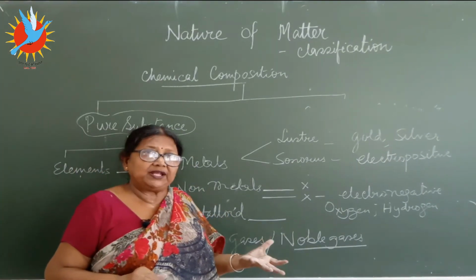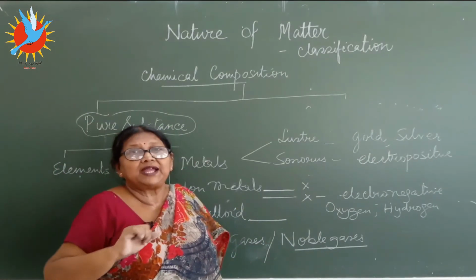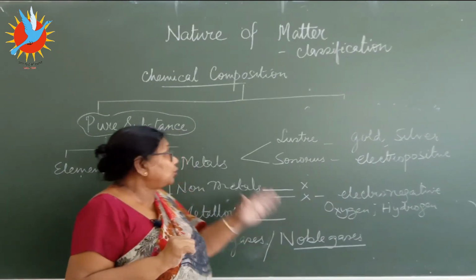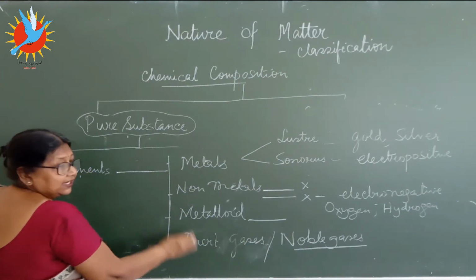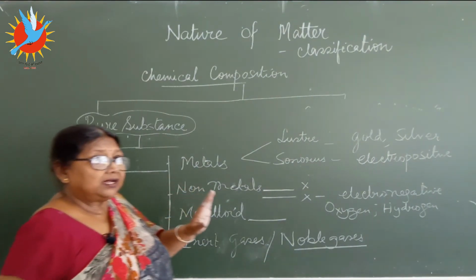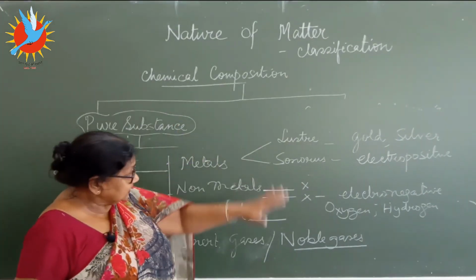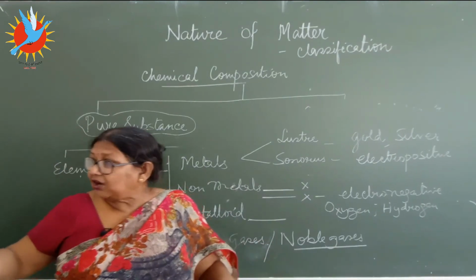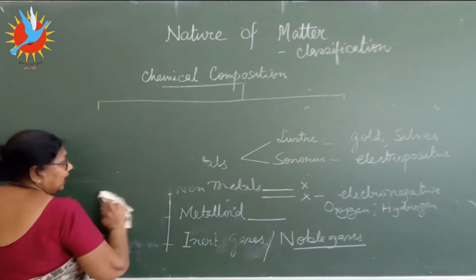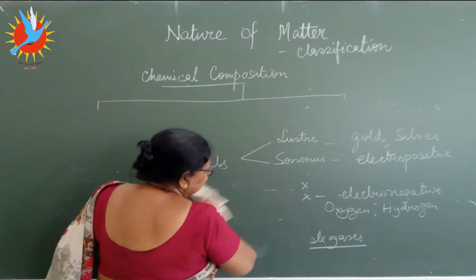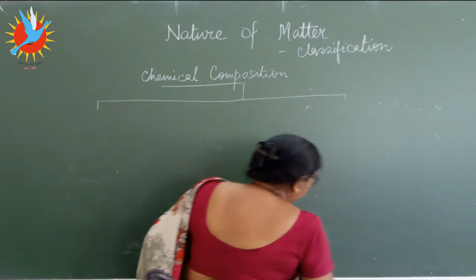Helium gas is a noble gas. Clear? Neon, the gas which is filled in your neon lights, the tube lights, is also like that. So there are 4 parts of elements: metals, non-metals, metalloids and inert gases. Now I'll be sending you the theory parts to remember, and along with the points we have discussed, I'll be sending you a chart. You have to learn that by heart. The chart has the names of the metals, non-metals, metalloids and the noble gases with their symbols.